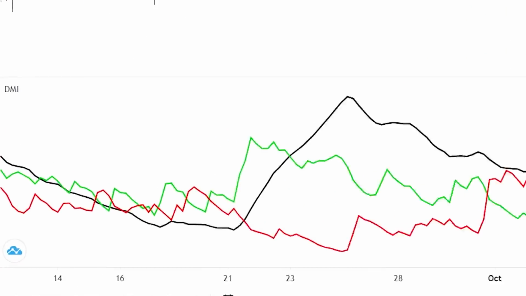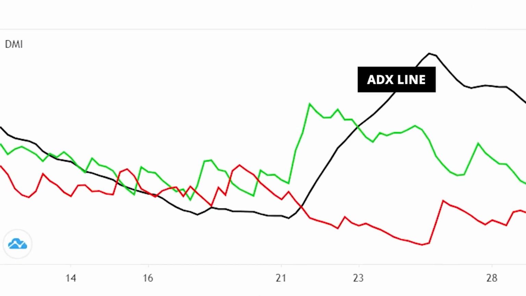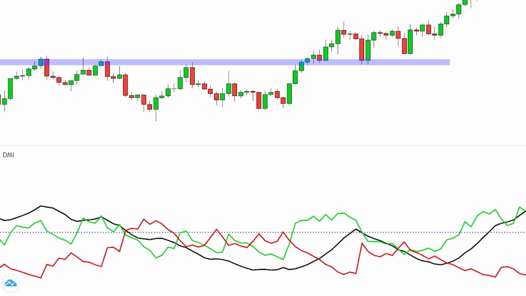The ADX is the indicator's main line, which is usually black. There are 2 more lines that can be displayed if desired. DI plus and DI negative are the 2 types. These lines are frequently red and green in color. All 3 lines work together to display the trend's direction, as well as its momentum.